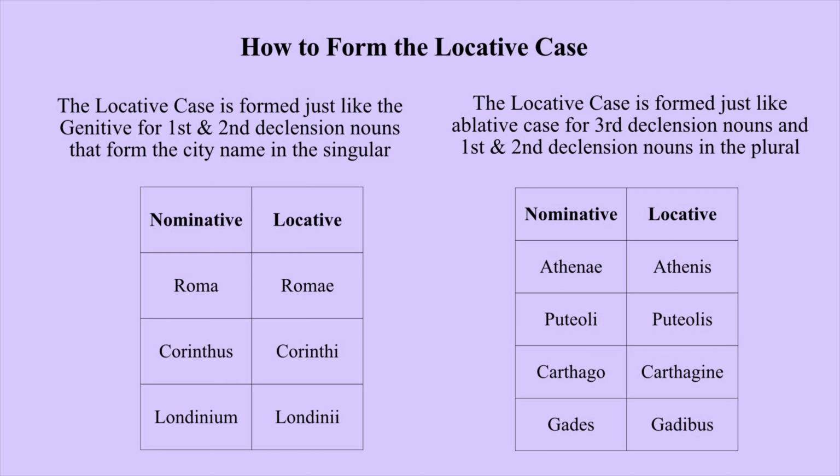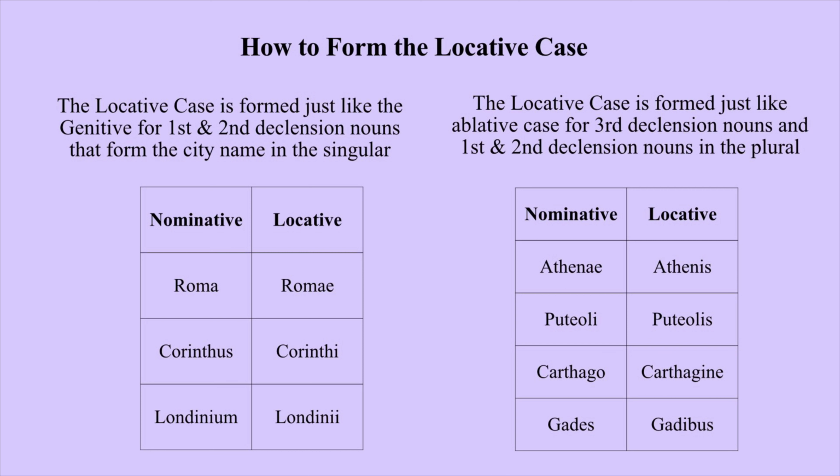Corinthus, Corinthi, is a second declension masculine noun. Londinium, Londinii, is a second declension neuter noun. So of course Roma, Corinth, and London. We know that these will look just like the genitive, which means Roma will be Romae, Corinthus will be Corinthi, and Londinium will be Londinii, just like the genitive.